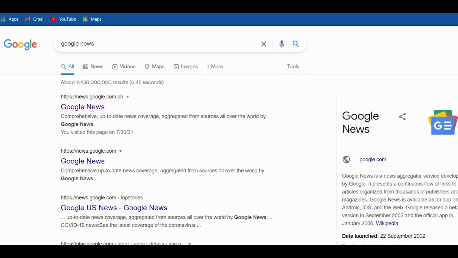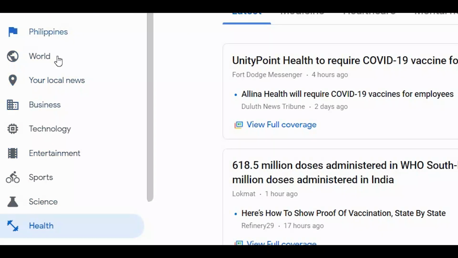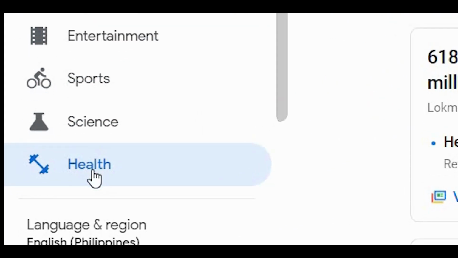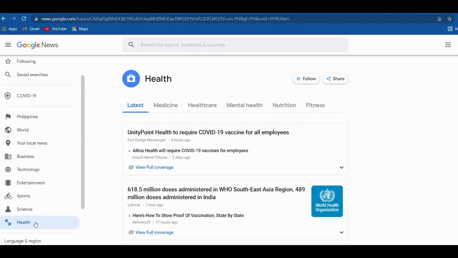On the next page, you will see in the left portion of the site are the categories of articles that you can freely read. We have local news, business, technology, entertainment, sports, and so on. And all you need to do is pick one of these categories you want or that is interesting to you. But I will recommend that you go along with the health category simply because it's so popular, and most of us are concerned about this aspect in our entire life. And it feels so interesting and catchy.